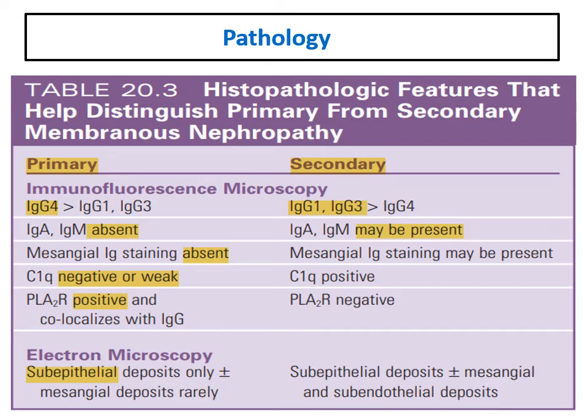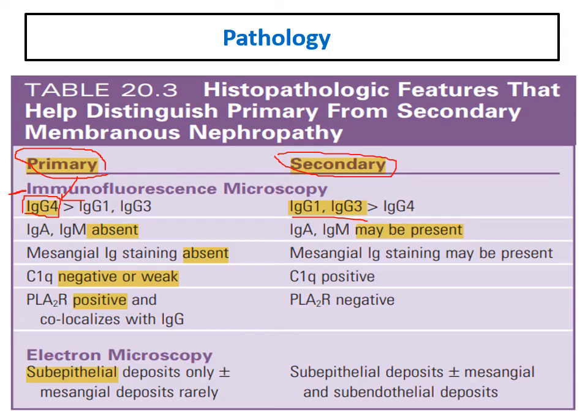A very important table to differentiate between primary and secondary, very important in our practice and in exams. In immunofluorescence microscopy, the most important and dominant immunoglobulin is IgG4. Never forget, the predominant immunoglobulin in primary membranous is IgG4, while in secondary it is IgG1 and IgG3.